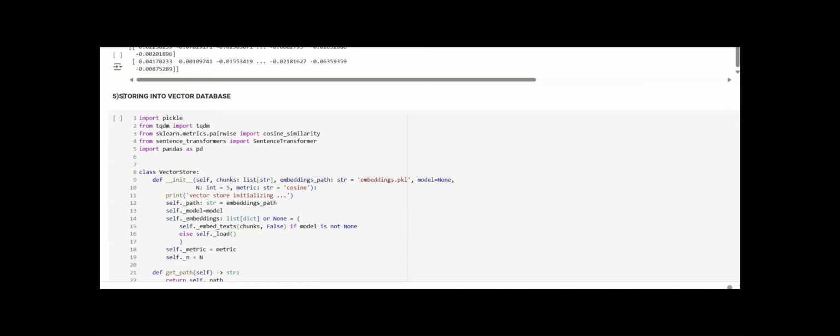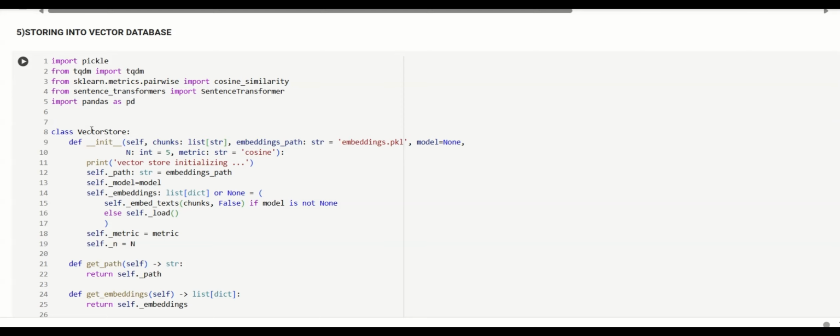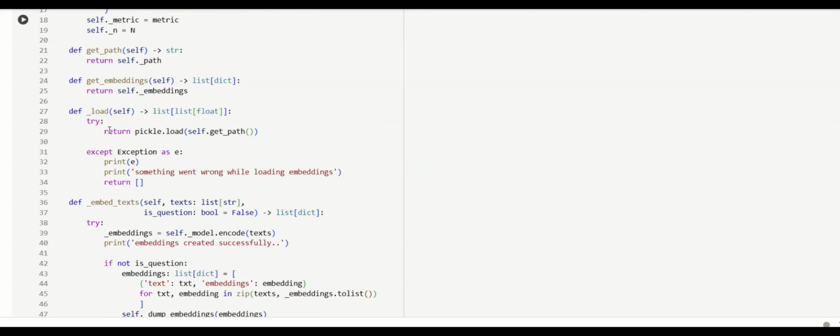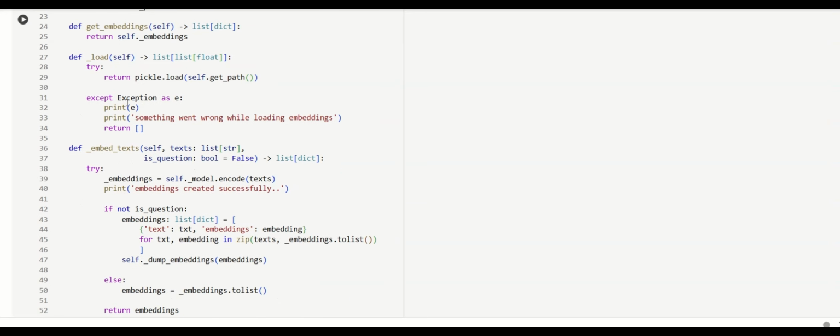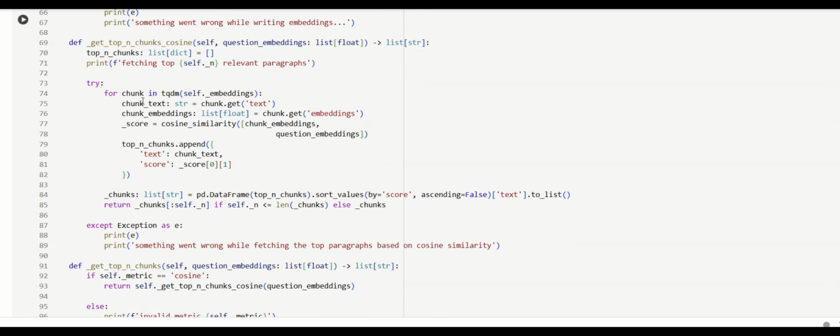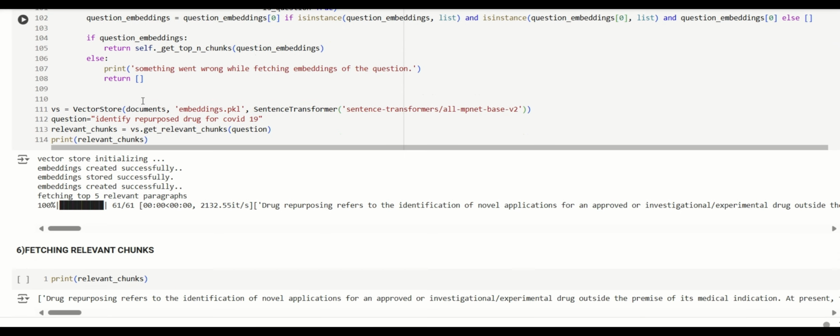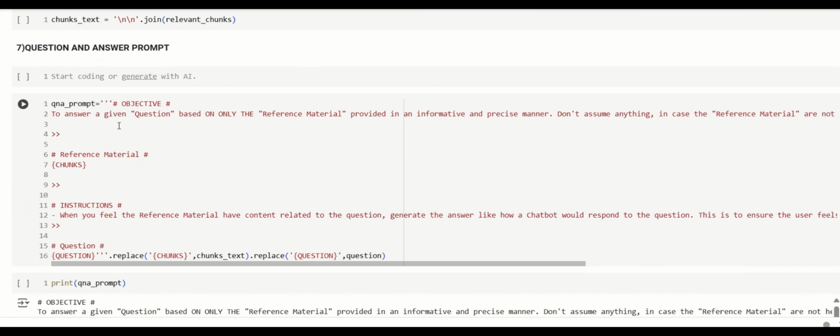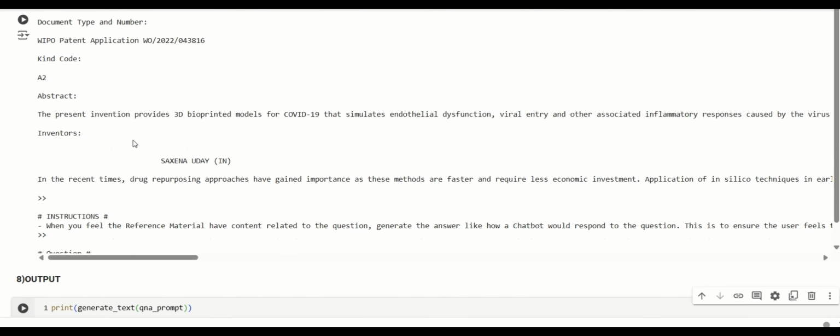The next step is storing these embeddings into a vector database. First, you import the necessary libraries. We create a vector store class to store the embeddings into the vector database. Here, this function is used to get the embeddings path, to dump embeddings, and to retrieve the relevant chunks. Then we create an instance of the vector store class and prompt the model by giving the question. Then we retrieve the answer by using the model.